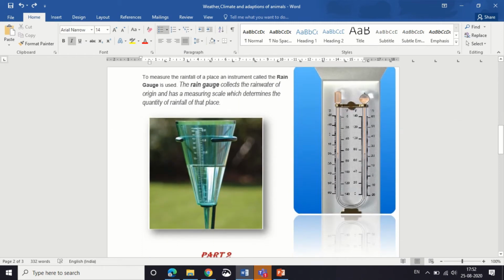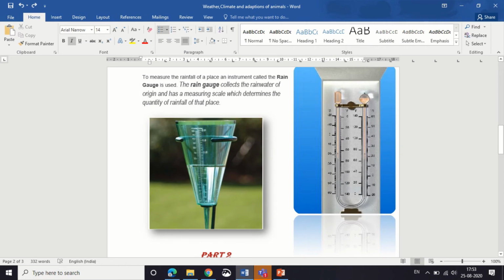That is the correct time for using them, so that we get the correct reading. Now, what is this? It looks so nice, right? This is a rain gauge. Now what is a rain gauge? It is used to measure rain.